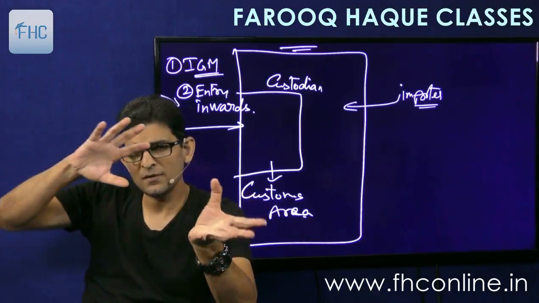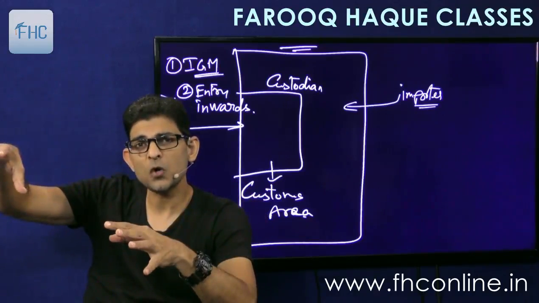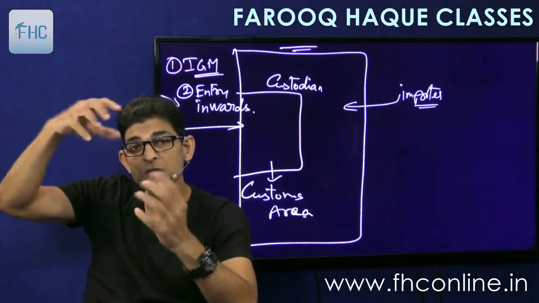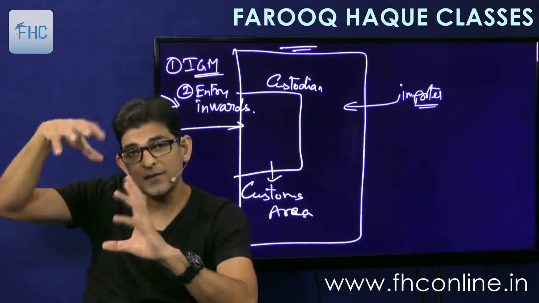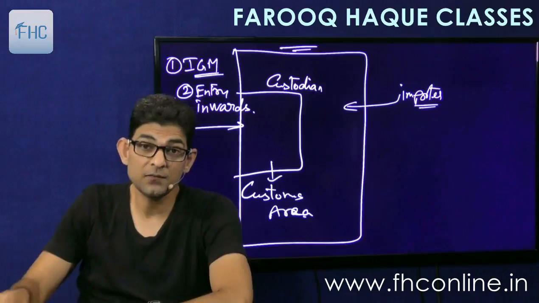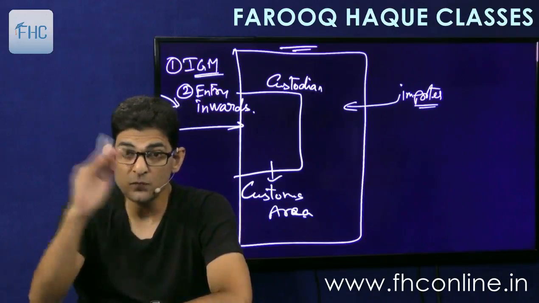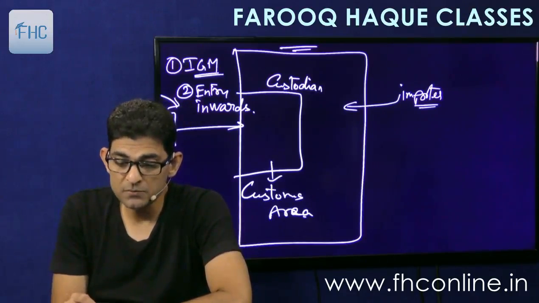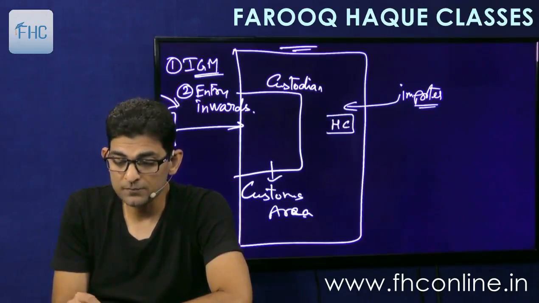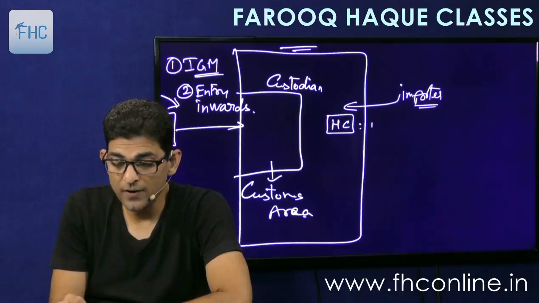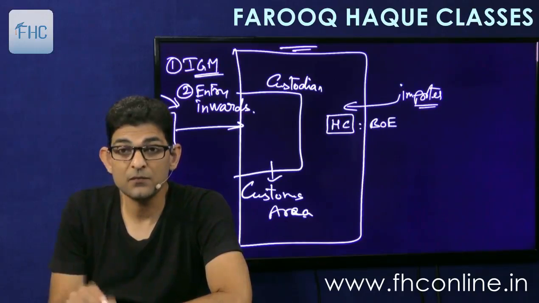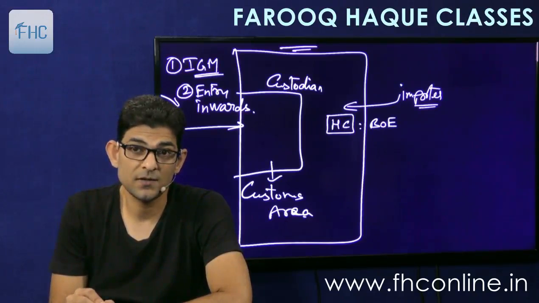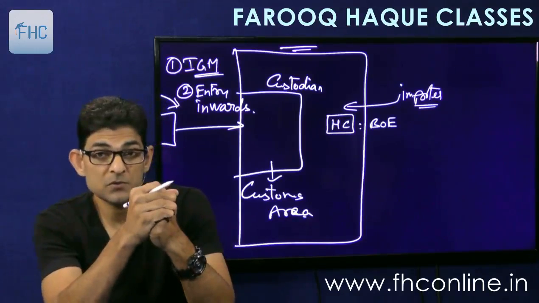You can remove the goods directly for home consumption on payment of duty, or you can first store the goods in a warehouse and then later on clear them from the warehouse. So there are two ways in which you can clear: home consumption and warehousing. If he has come for home consumption, then he has to file a bill of entry for home consumption.